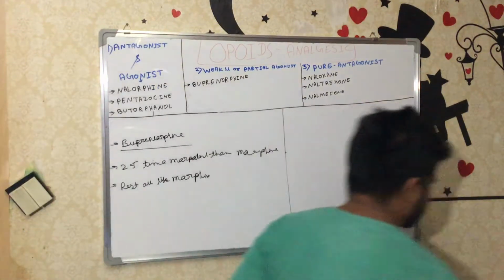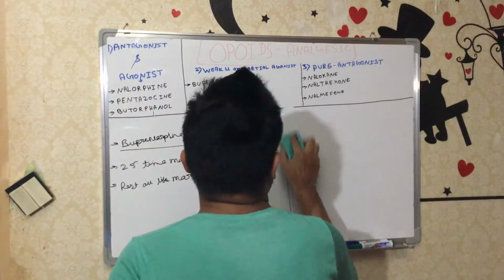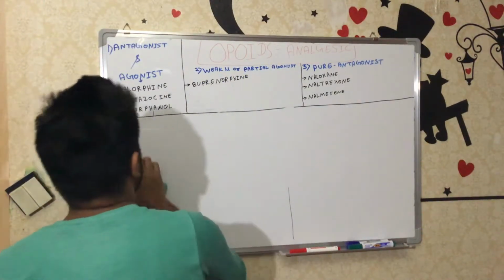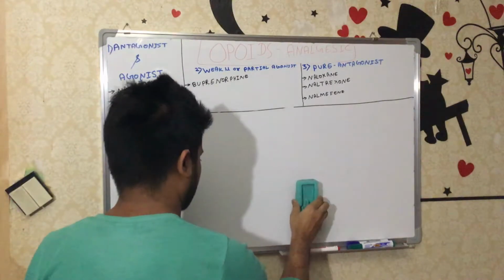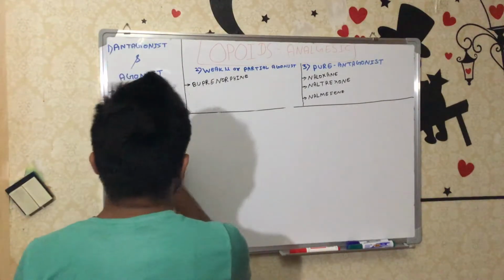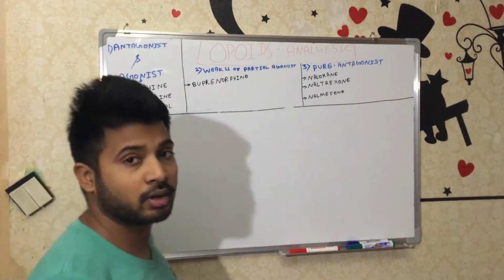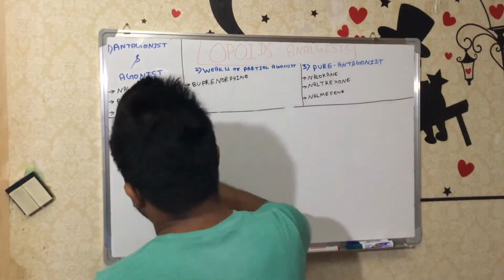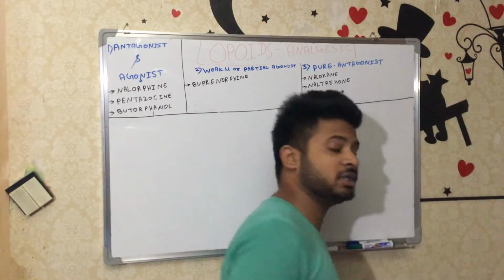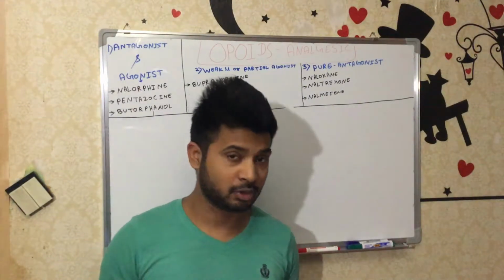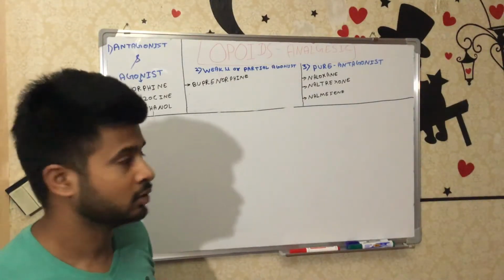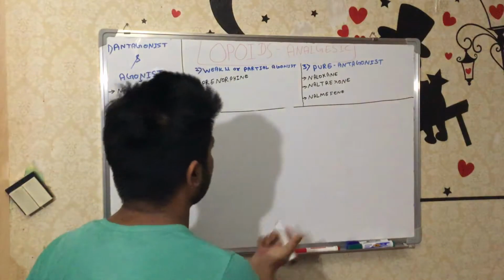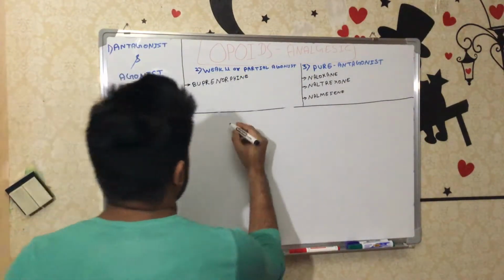That's all. Now we'll discuss something very important, that is the pure antagonists, or treatment of acute poisoning, because all opioid drugs cause physical dependence. Means a person who starts to take these drugs may become addicted, just like alcohol. That's why it's very important to know about the poisoning. If the person is addicted and takes more than the normal dose, it will be poisoning. Then how will you treat the patient? Because we have a specific antidote for opioid analgesics. So if you know about this drug, you can very easily treat the patient and save the patient's life. So let's discuss, first of all, the acute poisoning